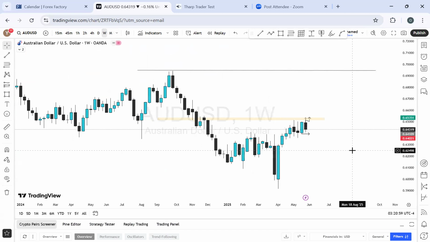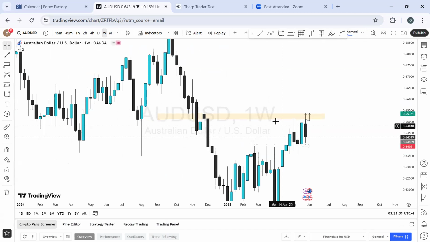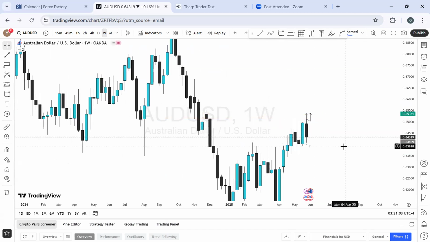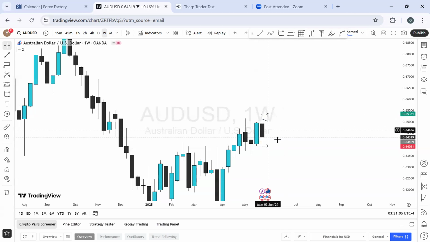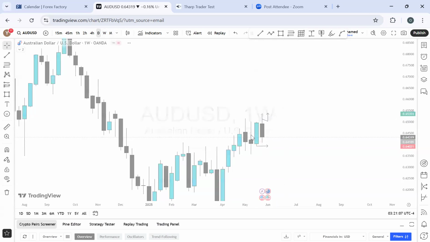So let's go to the weekly. If we do, we're going to find out. I can take out this guy. And of course, this is so much of a range on the weekly time frame for a currency pair, more of a range.